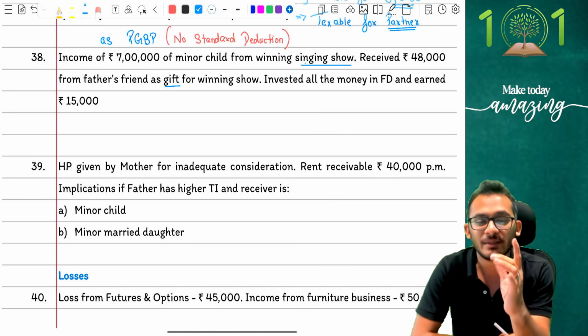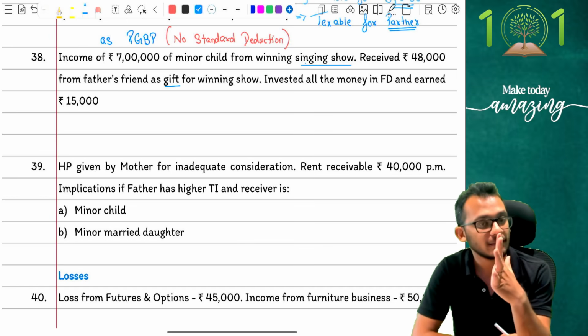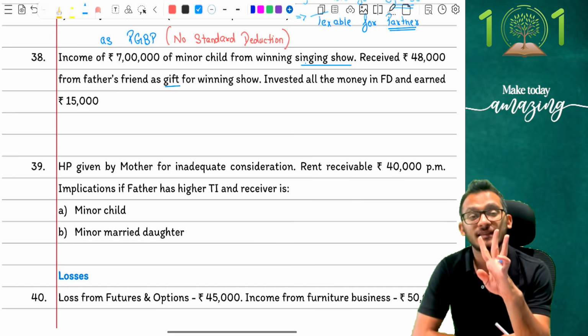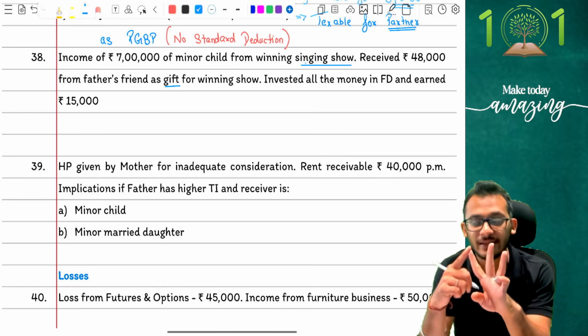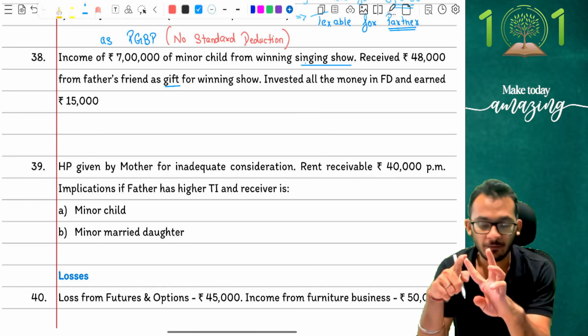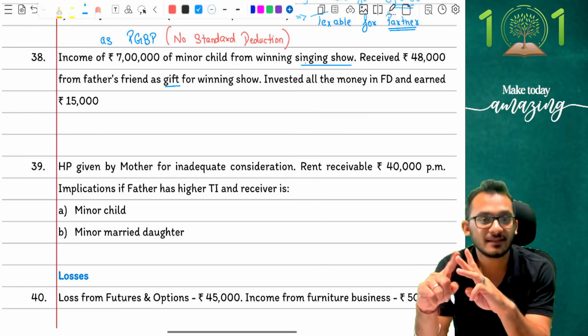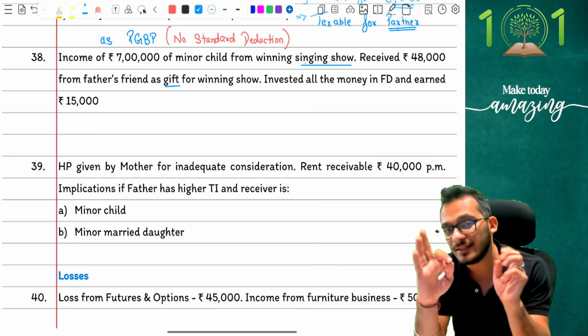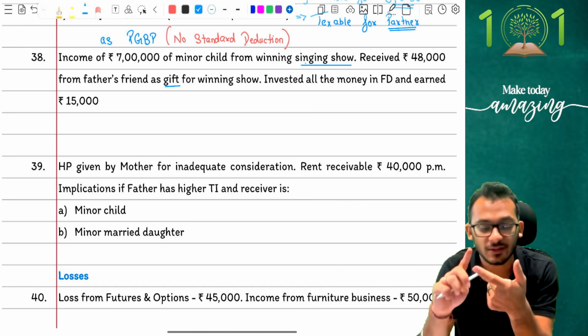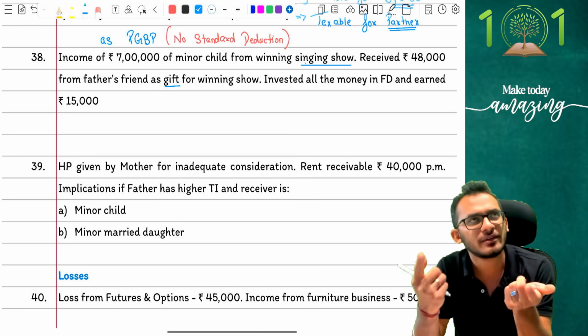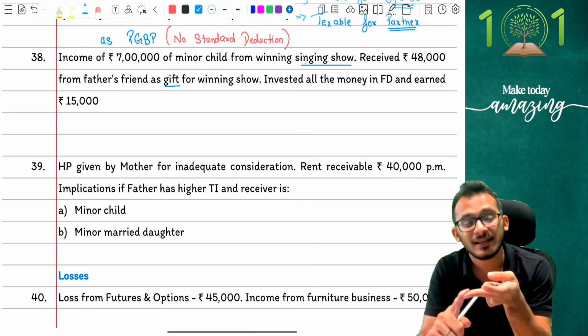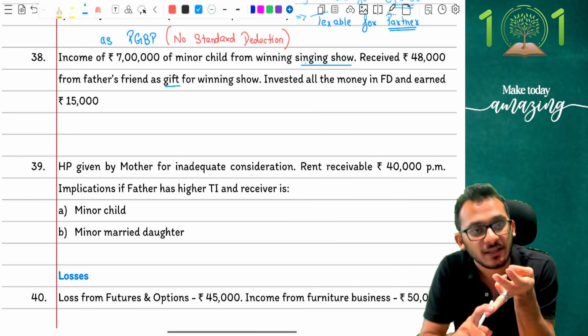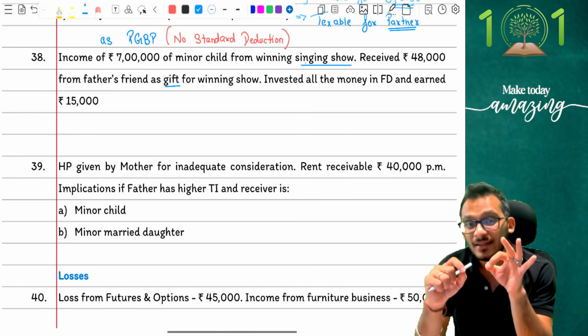Yes, the first thing to be kept in mind is that it is taxable for the parent whose income is higher, but there are 3 reasons it will not be taxable for the parent but for the child itself. Reason number 1, if it has come from any kind of manual skill, labor and talent. Reason number 2, if it has come from any kind of disability of the child. So it is manual labor, skill and talent, and any kind of disability of the child. In this case, you have to play this carefully.